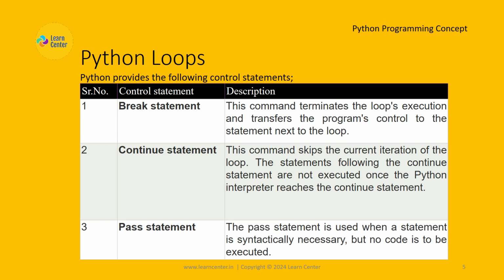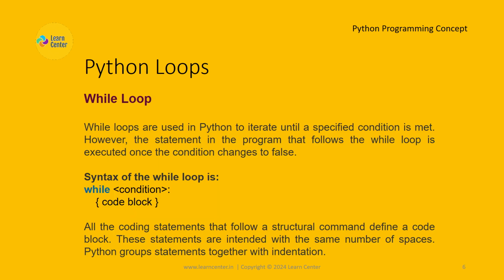While loop. While loops are used in Python to iterate until a specified condition is met. However, the statement in the program that follows the while loop is executed once the condition changes to false. Syntax of the while loop is: while condition.